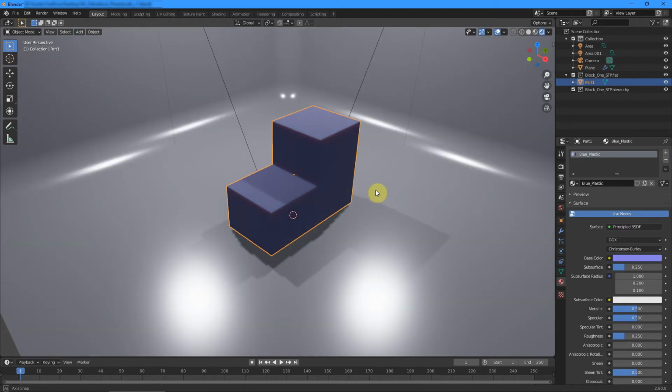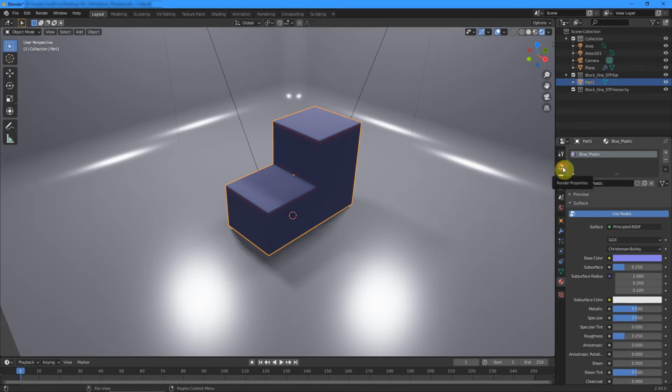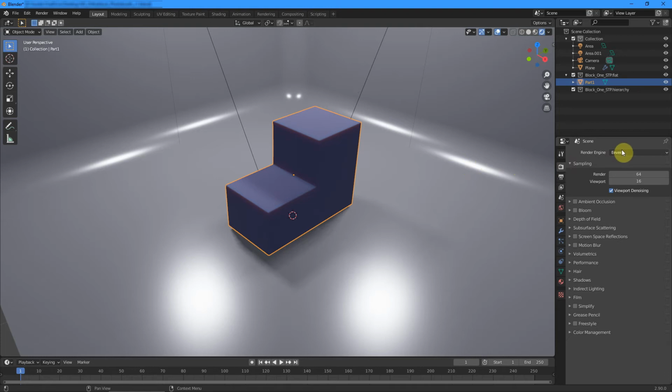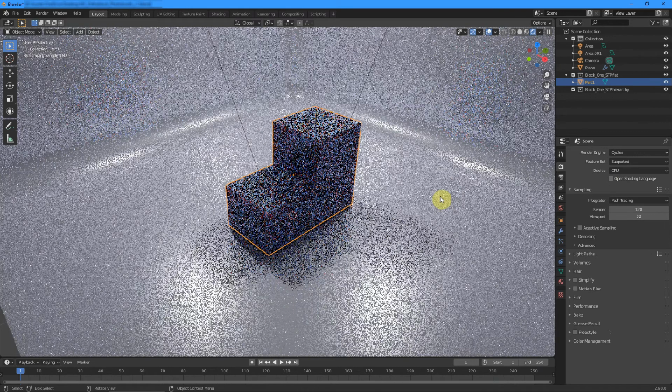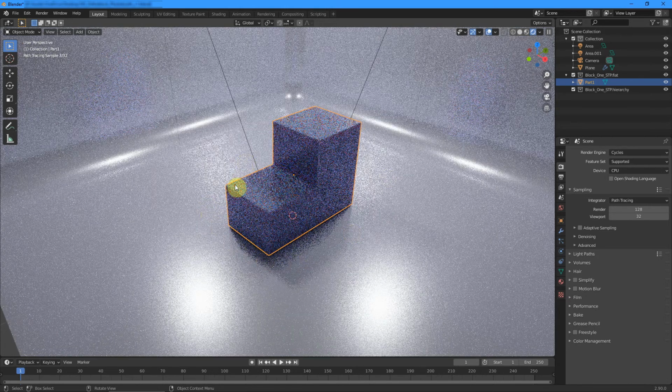That is because the computer is rendering this in a mode called EEVEE. Select the small camera icon. From Render Engine, drop the menu down to Cycles. You'll instantly see that the screen goes a little bit rougher, but you can also see that the lights and colours are far better on the screen. The computer can take quite some time to process this, and this will be your final render. It will take time. Turn it back to EEVEE.